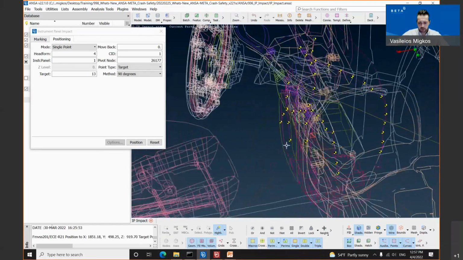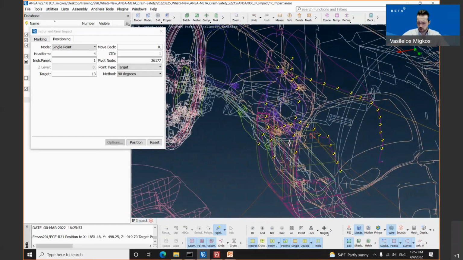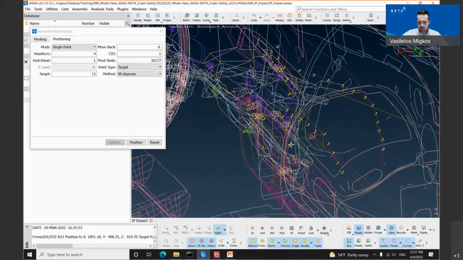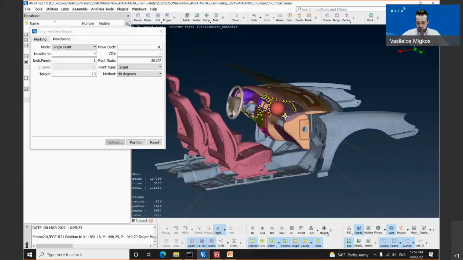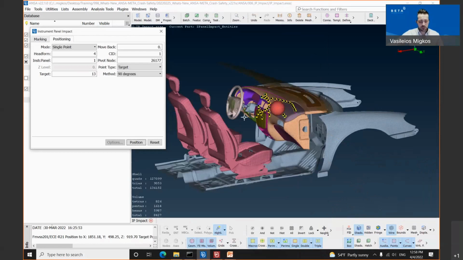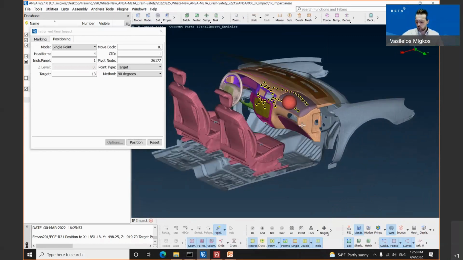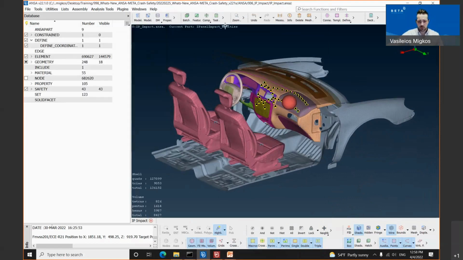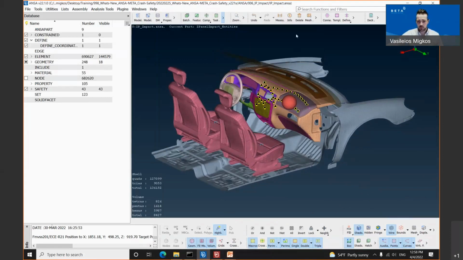In such a simple way, the user can mark and position according to the methods with the help of our IP impact tool inside our preprocessor. Let's change the drawing size again back and proceed. Moving on, in these two, we have supported also the scripting interface, which the user can find under the tools toolbar, script editor.